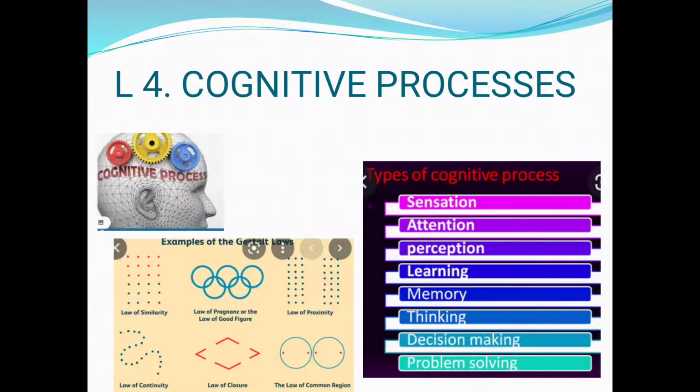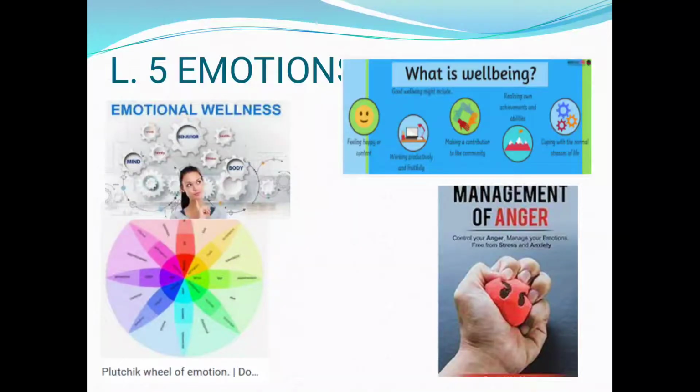Students, then we proceed further to lesson number 5, emotion. Here the weightage is of 14 marks. 1 mark 2 questions, 2 marks 2 questions, 3 marks 1 question and 5 marks 1 question. Now in this topic, the 5 marks question will be asked on anger management, which is there on page number 57 and 58. Second question will be on emotional well-being, page number 50 and 51.